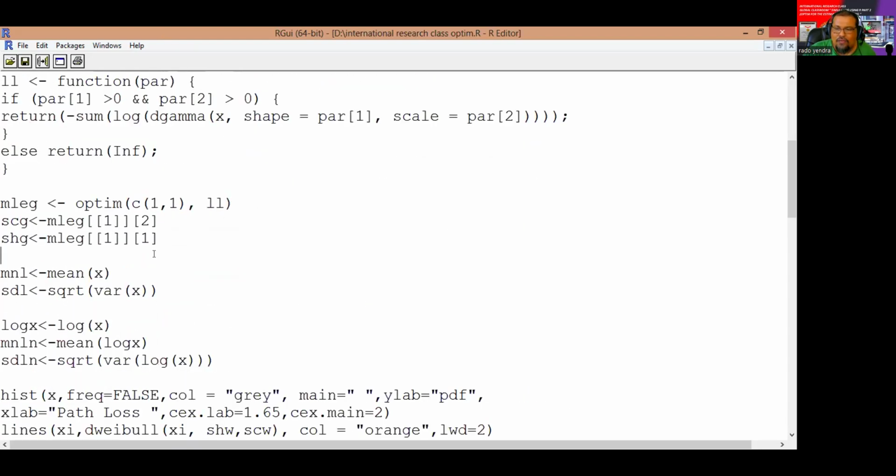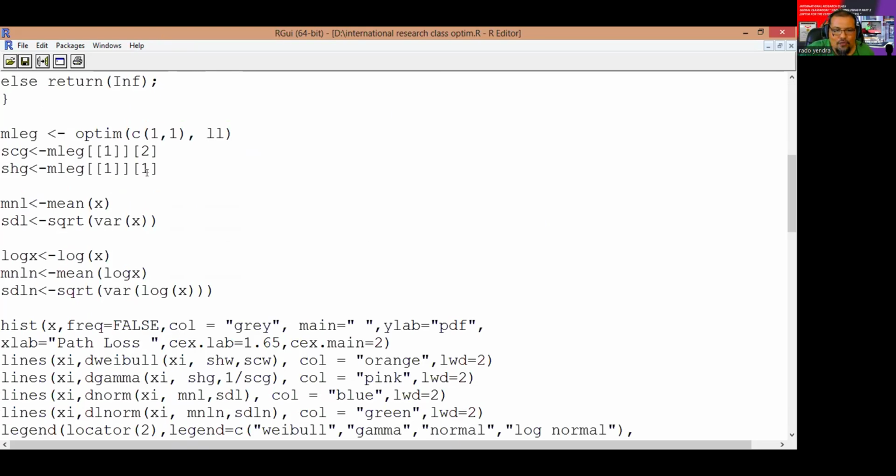So for the normal case, we know that the parameters of the normal distribution are only the mean of the data and the standard deviation of the data.